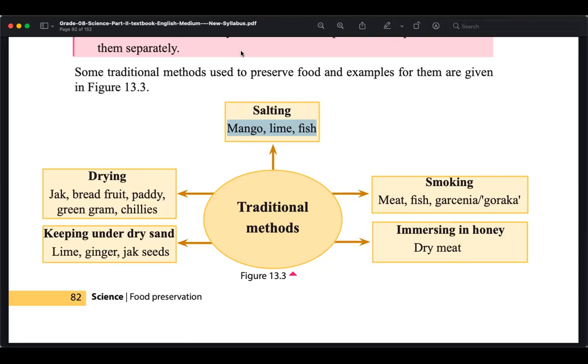Yes. They have smoking. Huh? They have packed it, right? Using polythene or some other bag, or a vacuum sealed bag.